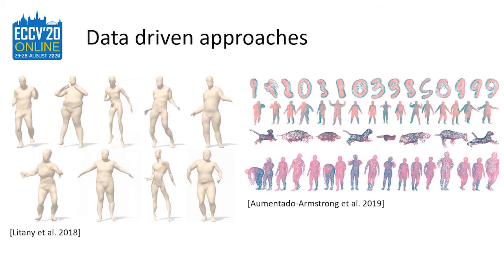More recently, Aumentado Armstrong et al. trained a variational autoencoder on point clouds, using a spectral regularizer to obtain a better disentanglement of pose and style. Even if showing the potential of generative models on deformable 3D shapes, these methods share similar drawbacks. The reconstructed shapes look noisy and deformed, especially when reconstructing shapes far from the training set. Most importantly, they need huge datasets during training time to obtain reasonable results.